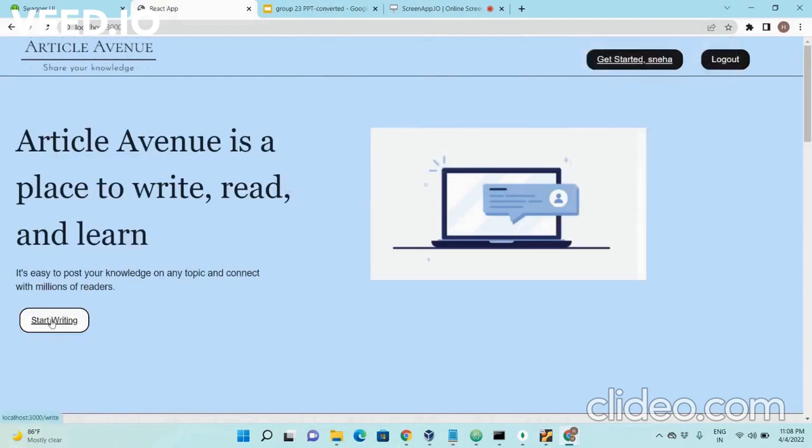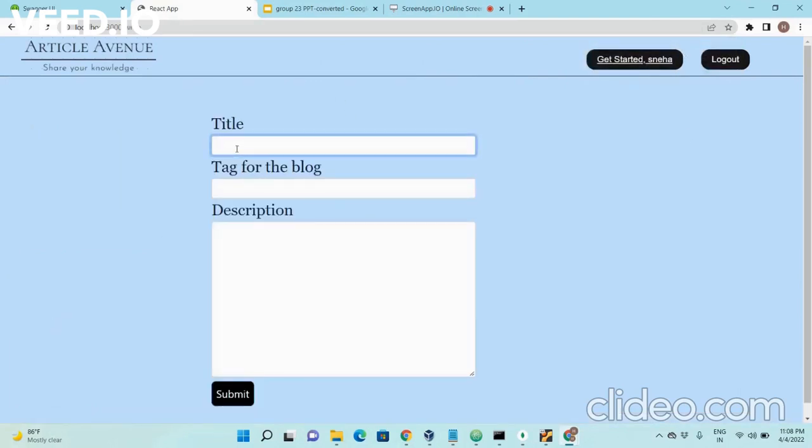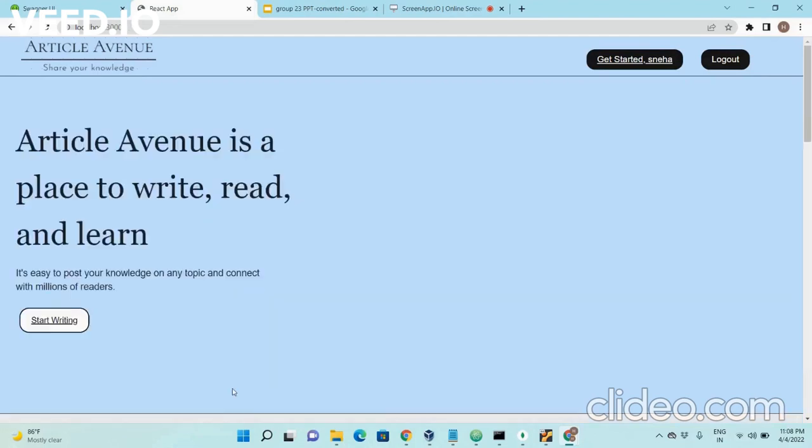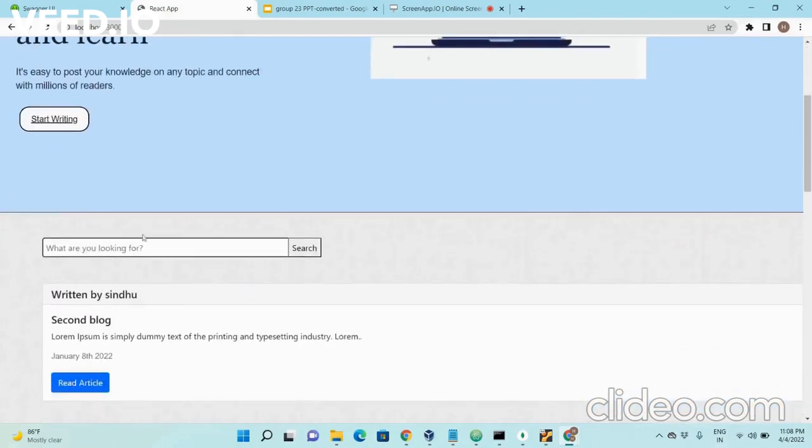And now let us publish an article. So here I can write an article based on travel or technical information or anything. Also to Shimla, and we have to give a tag for it and some description and say submit. Now the article is published.